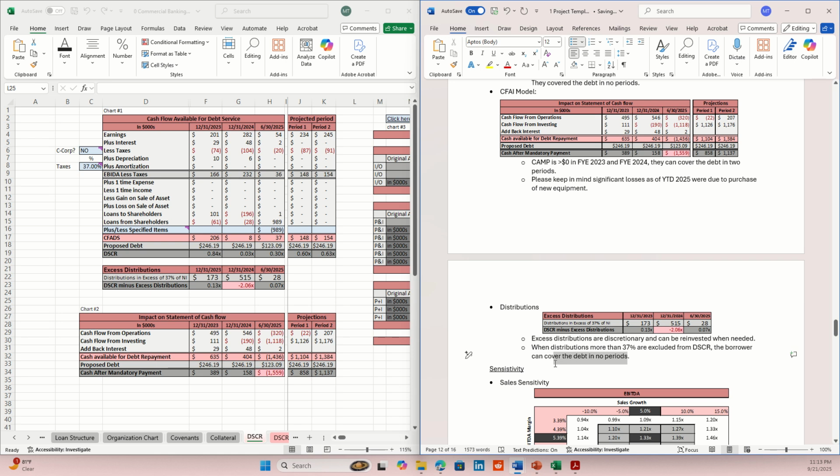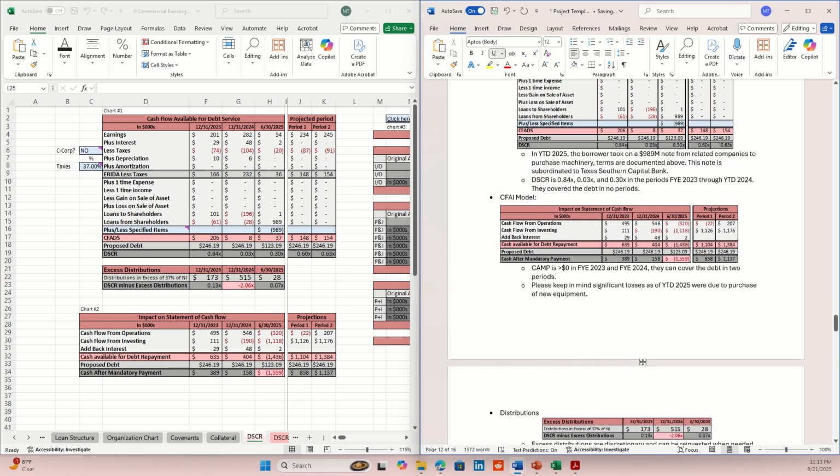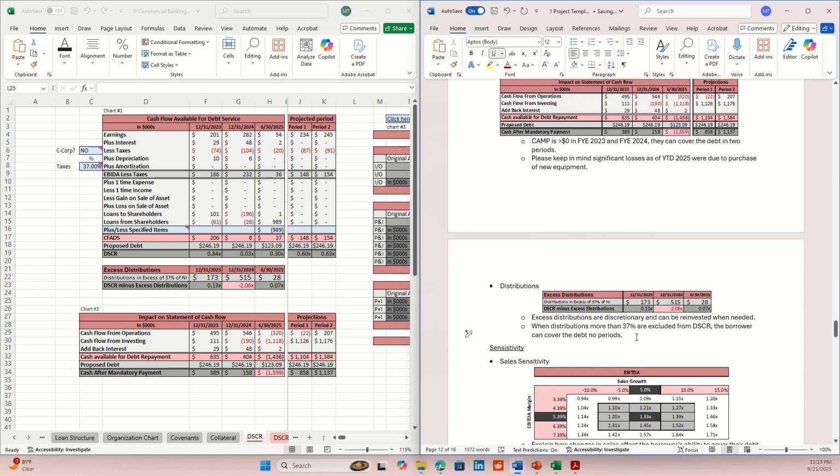Then you would say they can cover the debt in, remember what we did last time, fiscal year in 2024 and year to date 2025. 2 periods. Right? But mine, they can't cover it. They can cover the debt in no periods. So mine, they can't cover the debt at all, which is not a good thing, right?